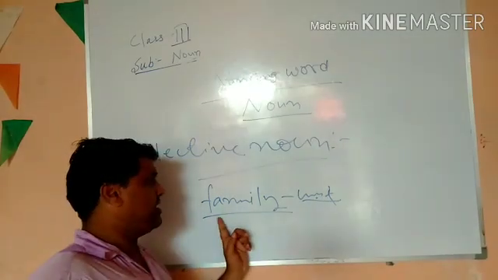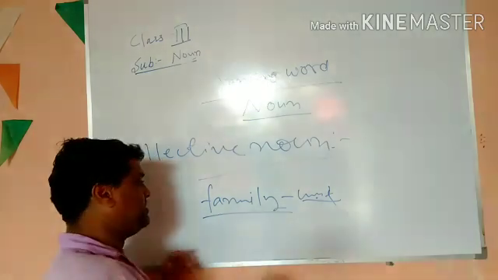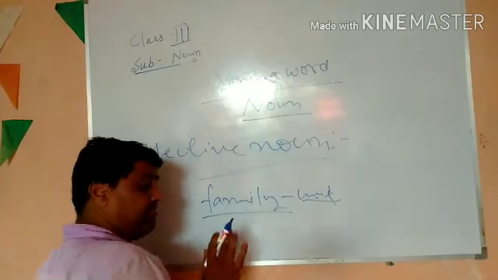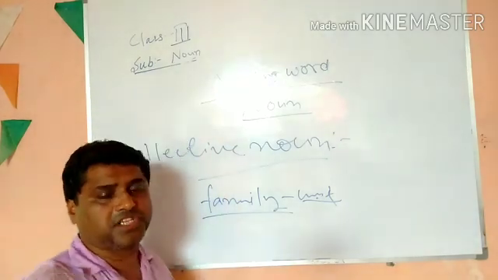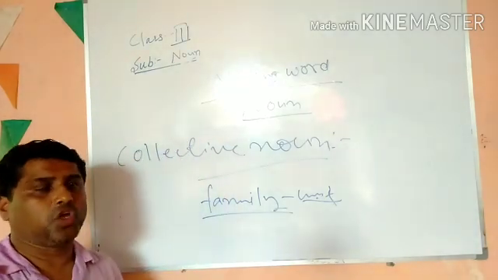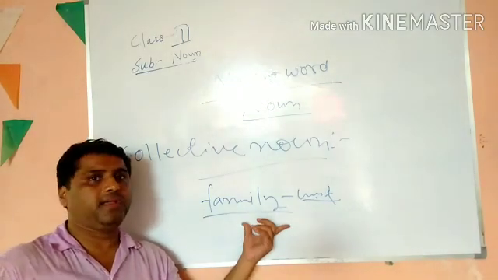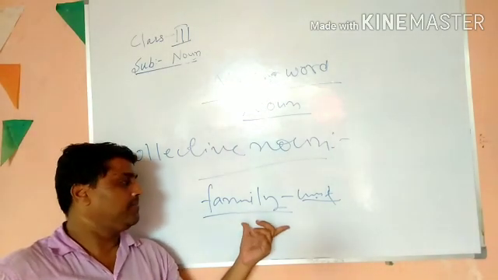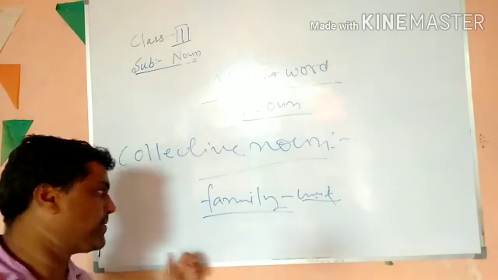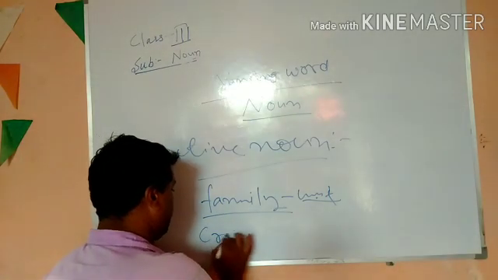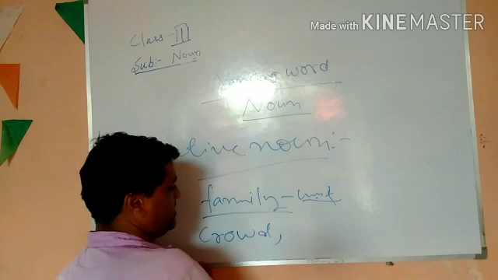Name of common things means there may be many members. In a family there are many members: father, mother, brother, sister, grandfather, grandmother. So all these things are taken together to form a group, a unit that is known as family, and hence family is a collective noun. There are many examples like crowd, heat, then army.